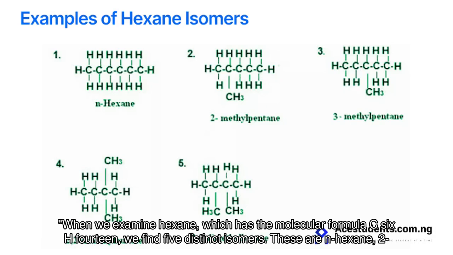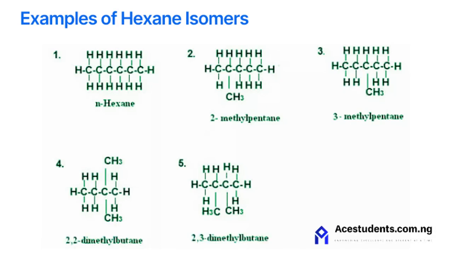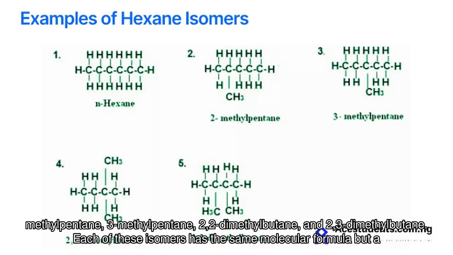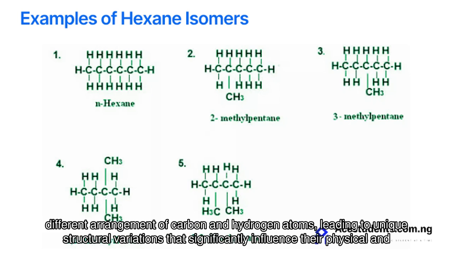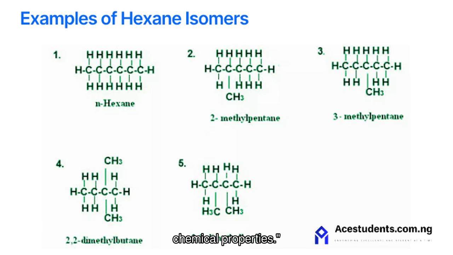When we examine hexane, which has the molecular formula C6H14, we find 5 distinct isomers. These are n-hexane, 2-methylpentane, 3-methylpentane, 2,2-dimethylbutane, and 2,3-dimethylbutane. Each of these isomers has the same molecular formula, but a different arrangement of carbon and hydrogen atoms, leading to unique structural variations that significantly influence their physical and chemical properties.